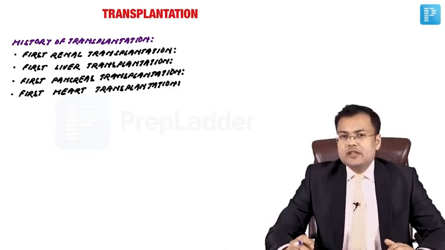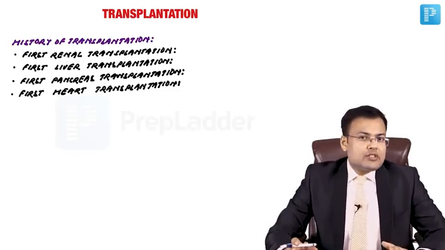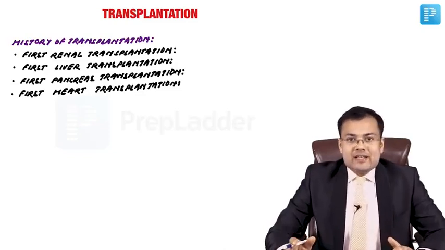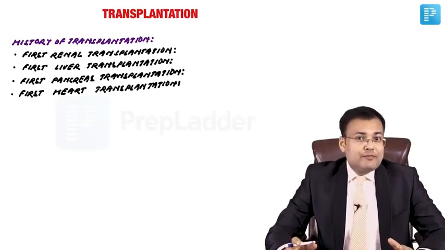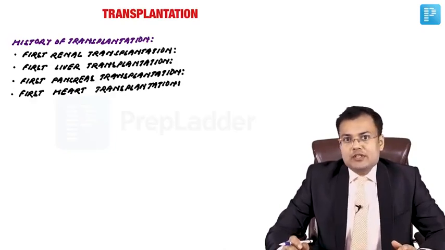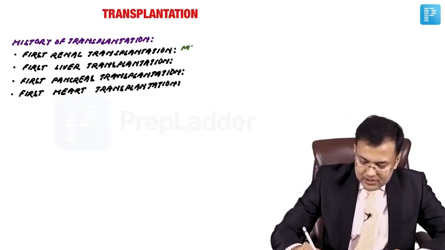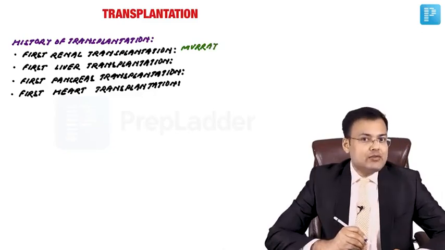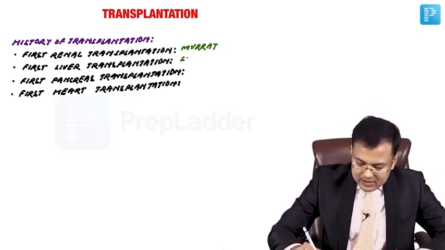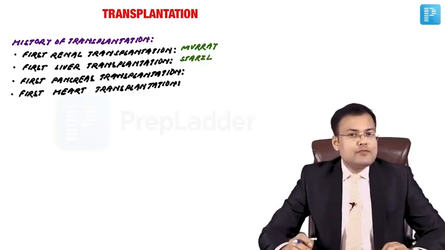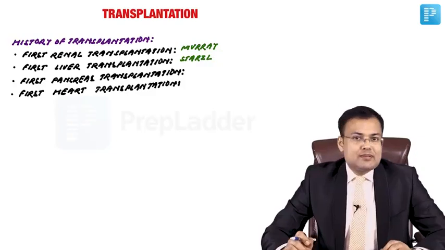Who performed the first renal transplantation? It was done by Murray in identical twins. And who performed the first liver transplantation? It was done by Starzl. Who performed the first pancreas transplantation?